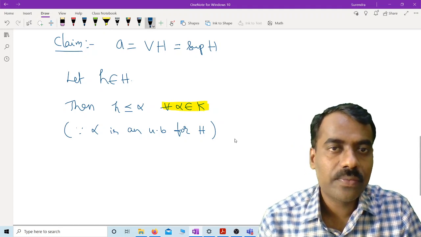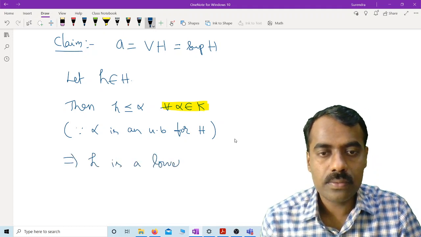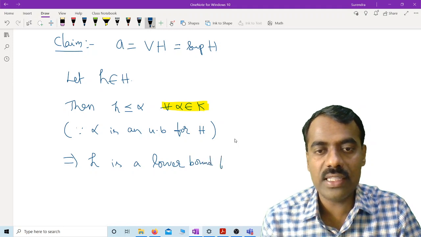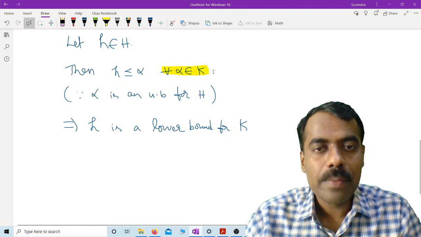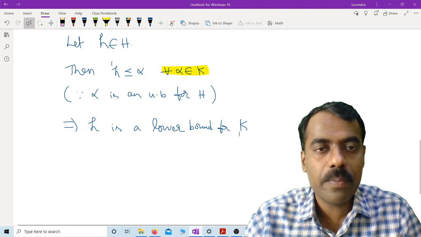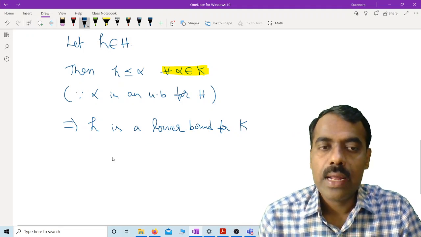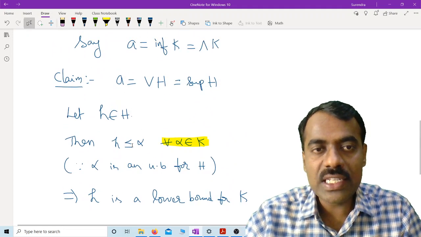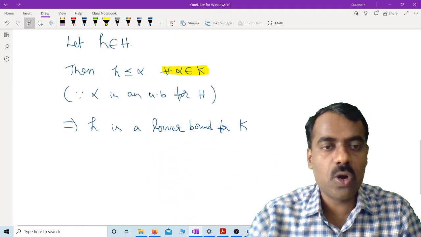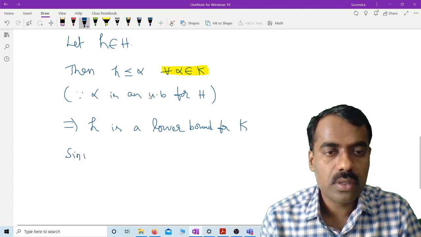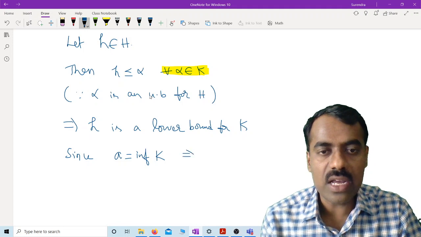Therefore, h is a lower bound for this set K. Are you following? Why is h a lower bound? Because every element of K is bigger than or equal to h, and hence h is a lower bound for K. But what is the greatest lower bound for K? It is A, since A is the infimum of K and h is a lower bound.